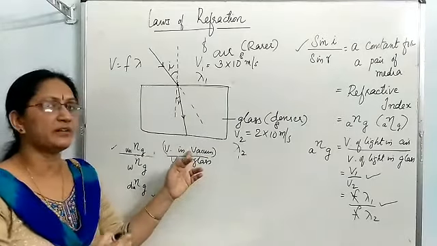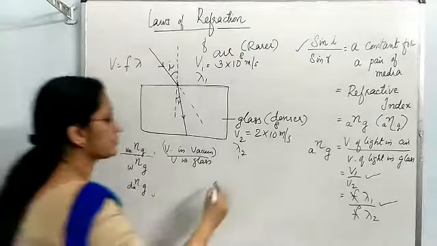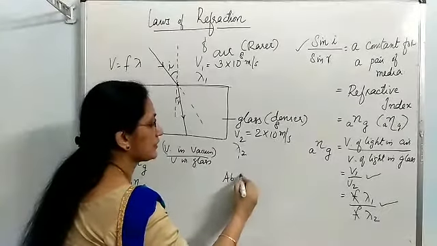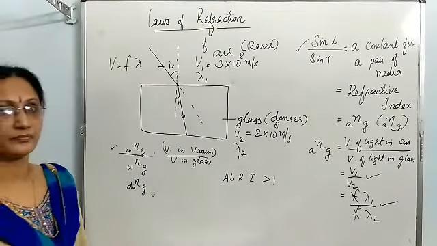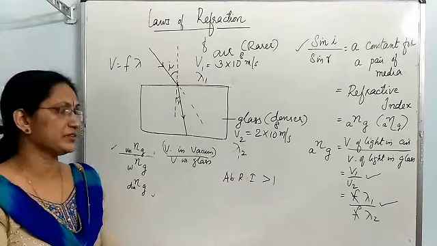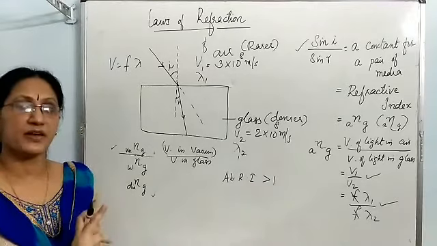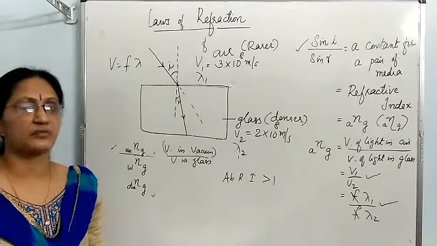So, this numerator will be always greater than the denominator. That means absolute refractive index will be always greater than 1, but relative refractive index can be less than 1 also.